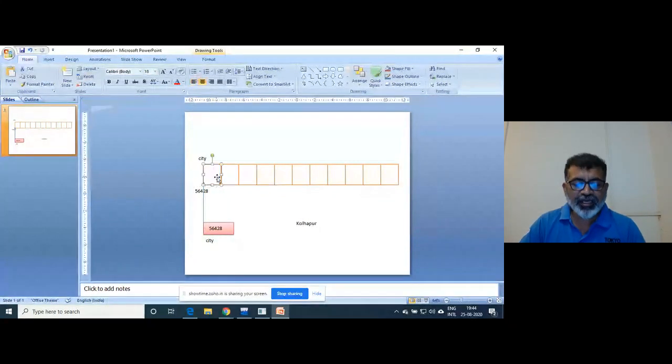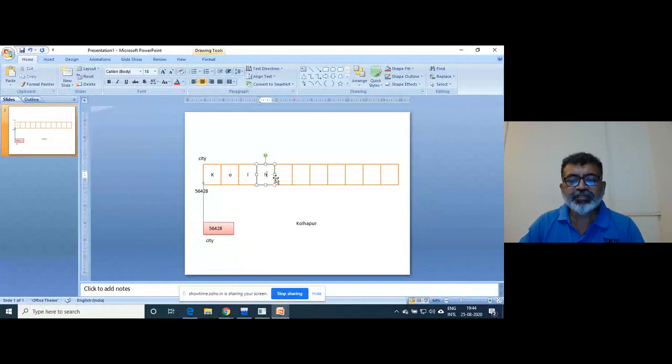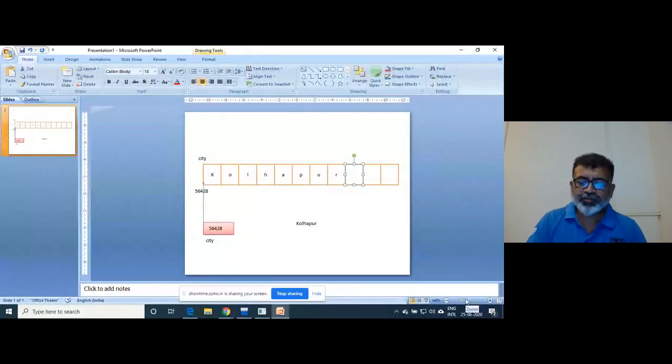Now it starts storing. It will store K here. Since each character takes 1 byte of memory, O, L, H, A, P, U, R. Is it finished? Nothing is there? Put slash zero.